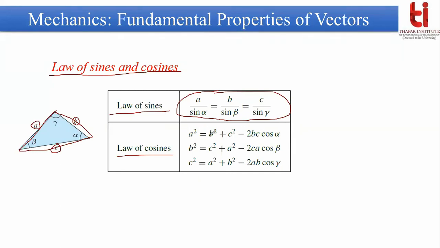A square is equal to B square plus C square minus 2BC cos alpha. So if you want to find A square, the remaining two sides of the triangle will be used to find it. There is a structure you can remember, and if you know this structure, then the equation can easily be written.